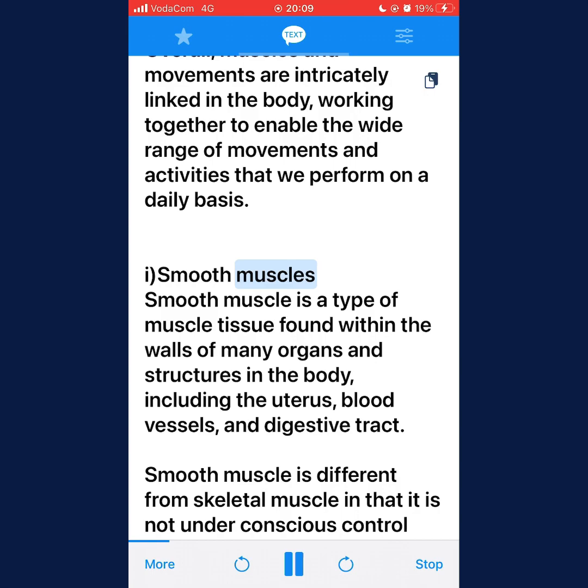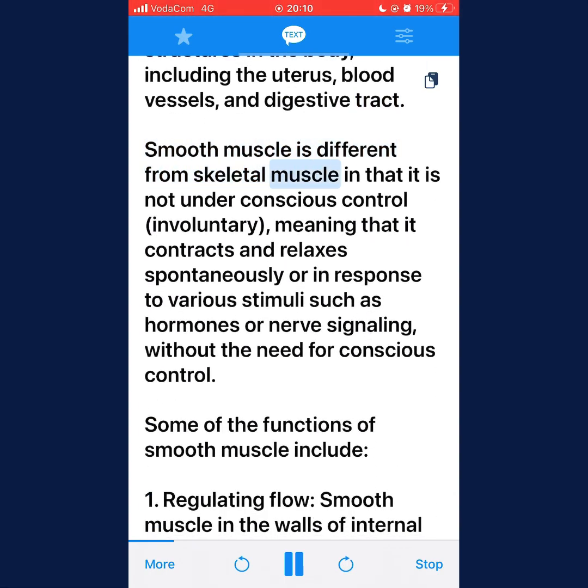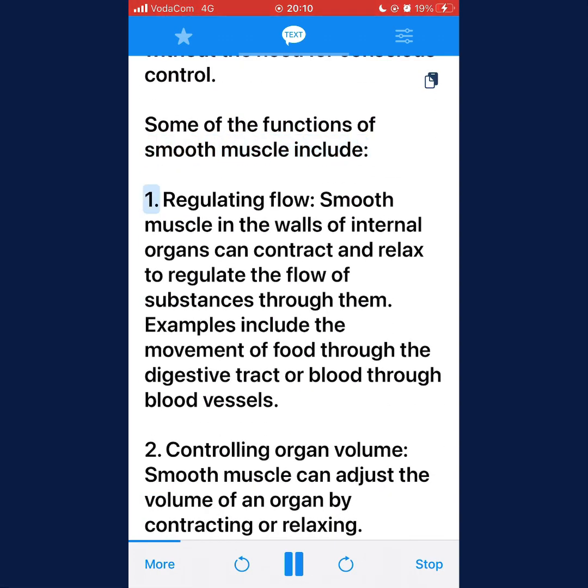Smooth muscles. Smooth muscle is a type of muscle tissue found within the walls of many organs and structures in the body, including the uterus, blood vessels, and digestive tract. Smooth muscle is different from skeletal muscle in that it is not under conscious control and voluntary, meaning that it contracts and relaxes spontaneously or in response to various stimuli such as hormones or nerve signaling, without the need for conscious control. Some of the functions of smooth muscle include 1.